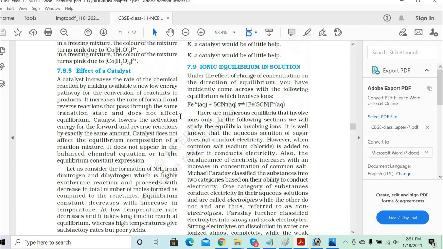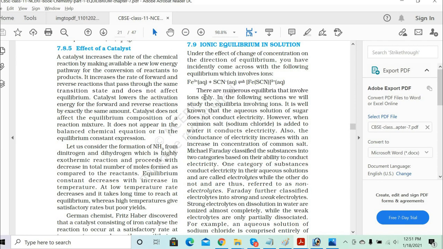Okay, so write down the reaction here. We have the ionic equilibrium in solution, where the ferric ions plus the thiocyanate give you the FeSCN 2+ ions.